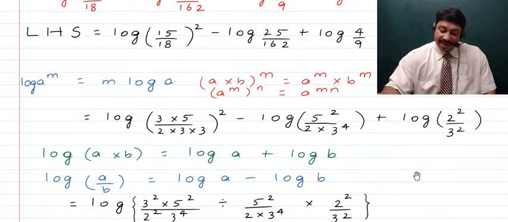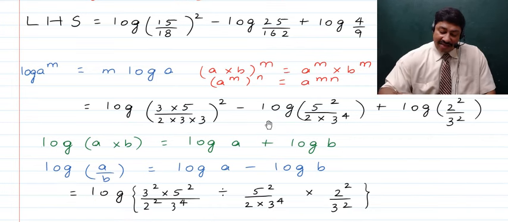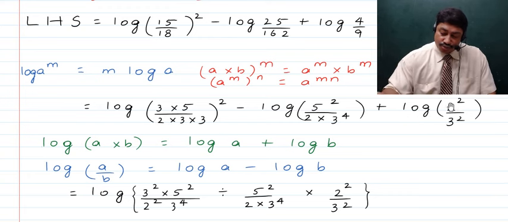Next, now we find that we have log of a into b, which can be written as log a plus log b. So as we have this plus sign, of log a plus log b, that can be written as log of a into b. So then we can multiply these numbers, and whenever there is a minus sign like log a minus log b, obviously then we can talk about log of a divided by b.